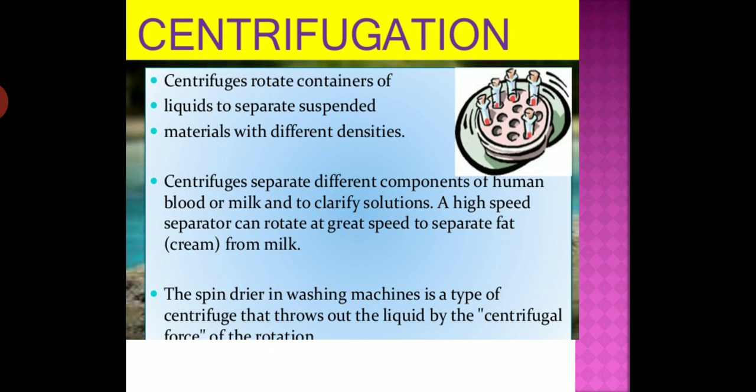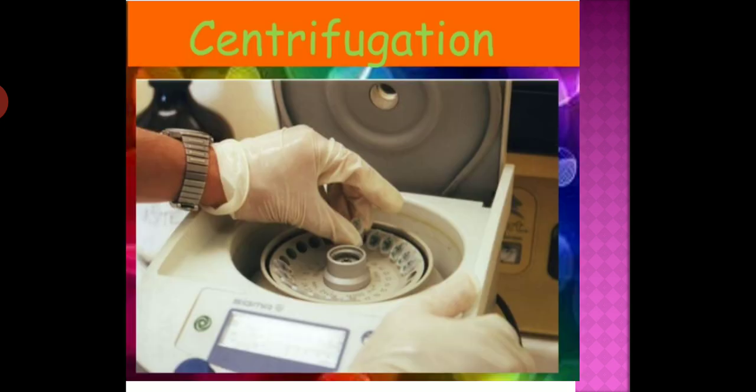Students, centrifuges separate the different components of human blood. These are the applications of centrifugation. You have seen the washing machine also. This is also centrifugation, used in the washing machine to squeeze water out of the wet clothes. This process is known as centrifugation.